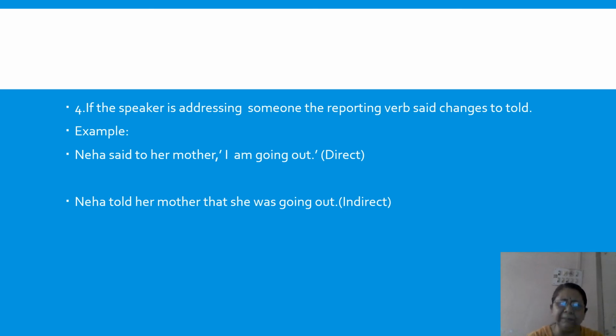That comes in place of that comma. I is in the first person. It changes to third person. Am going. What tense is am going? Present continuous. So it changes to past continuous and it becomes was going. So Neha told her mother that she was going out.